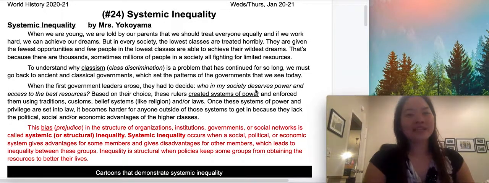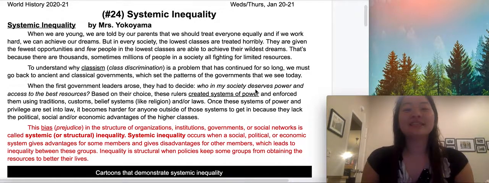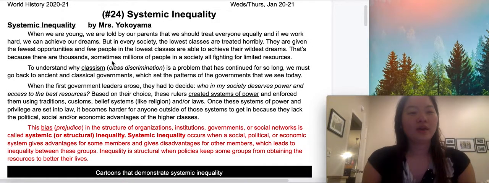Hi! Please follow along with me in your handout number 24 as I introduce our new vocabulary word for the day, systemic inequality. So read along with me. When we are young, we're told by our parents that we should treat everyone equally, and if we work hard, we can achieve our dreams.